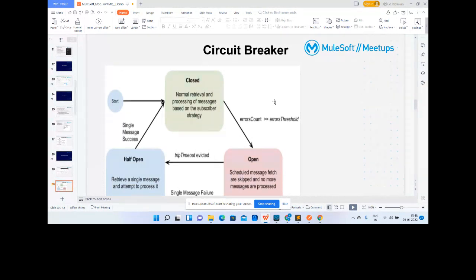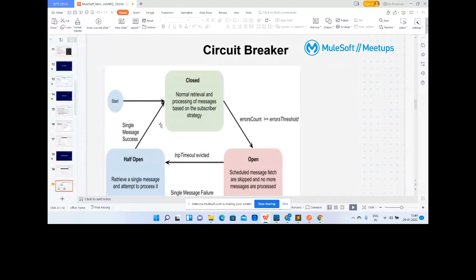What retry mechanism should we use? What reprocess mechanism will we use? I will definitely have a separate session to demonstrate it in action with a demo, but right now I will just tell you how it works so that you have an idea.